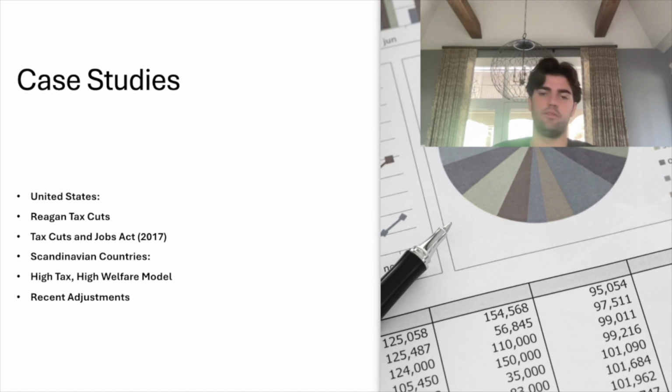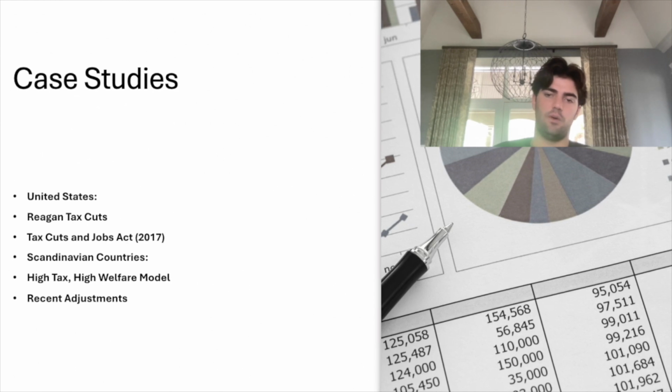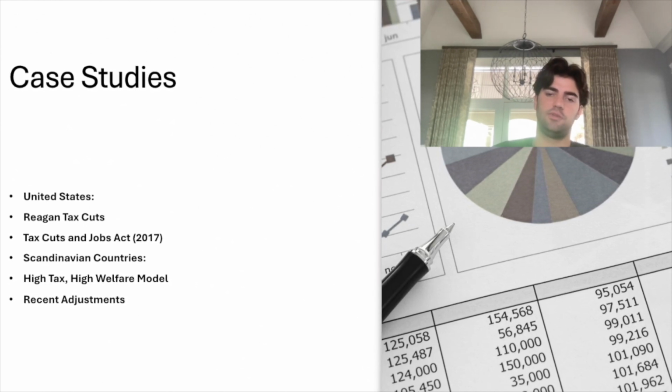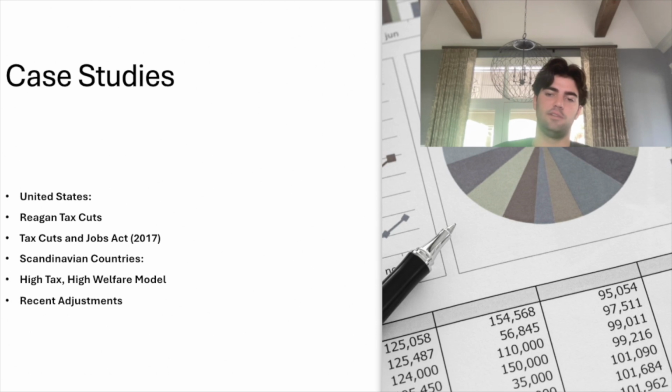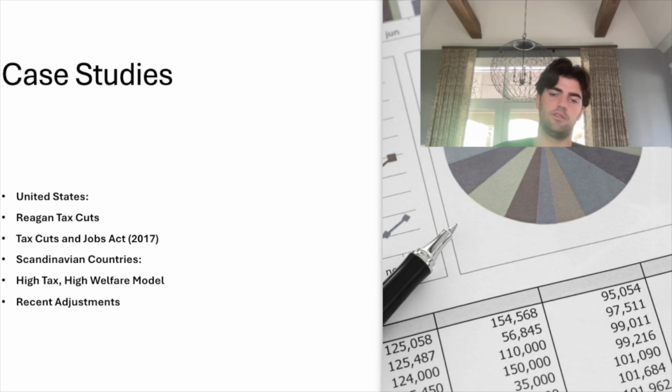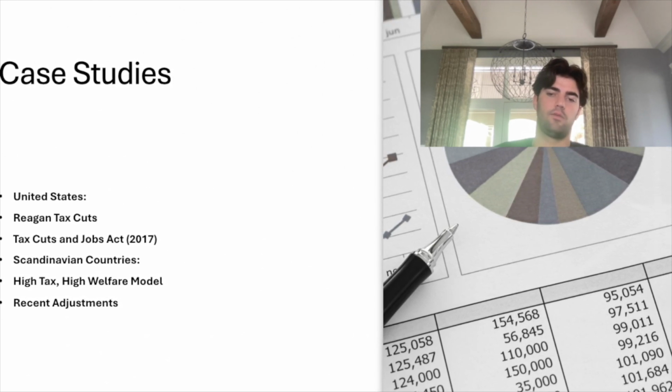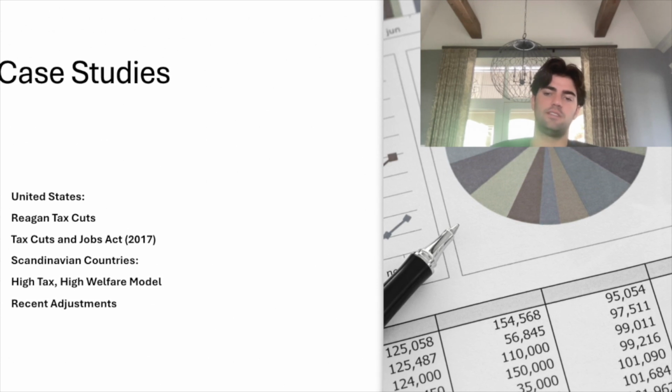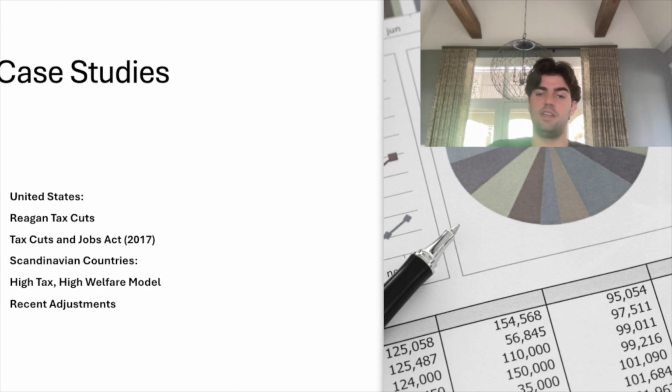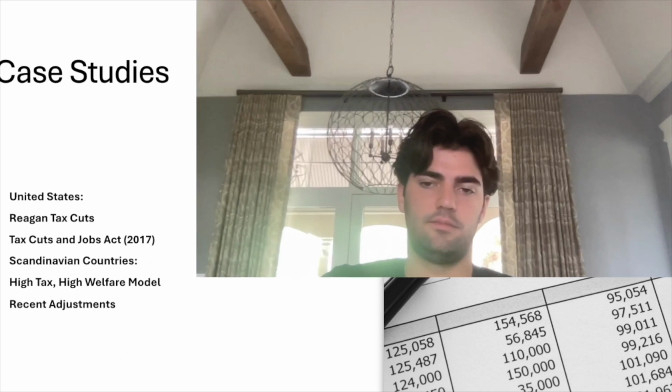Now looking at Scandinavian countries. The high tax, high welfare model. Countries like Sweden and Denmark maintain high tax rates up to 60% to fund extensive social services. Recent adjustments. Ongoing tweaks to balance welfare and state sustainability with economic competitiveness.